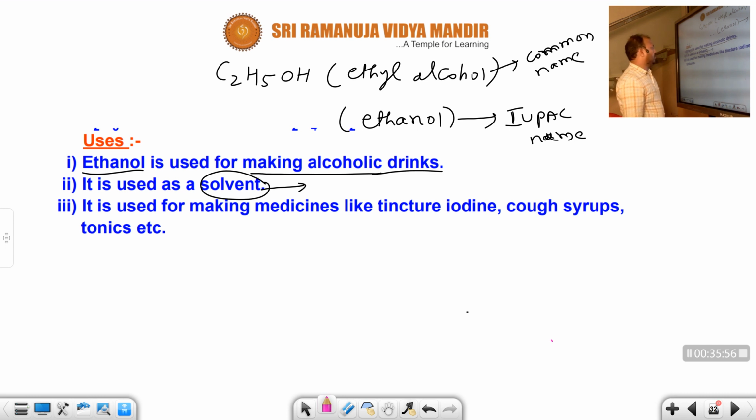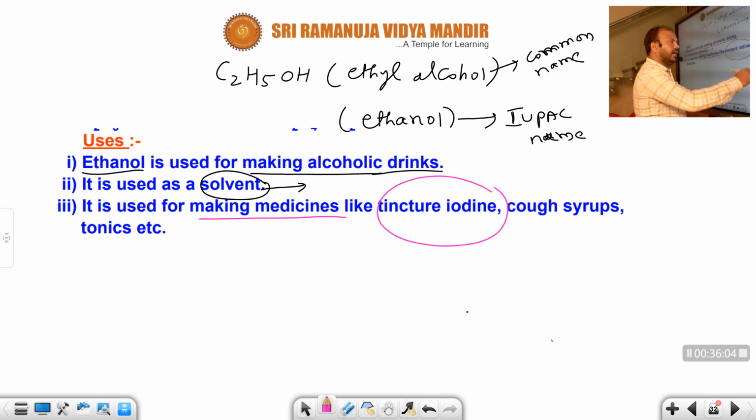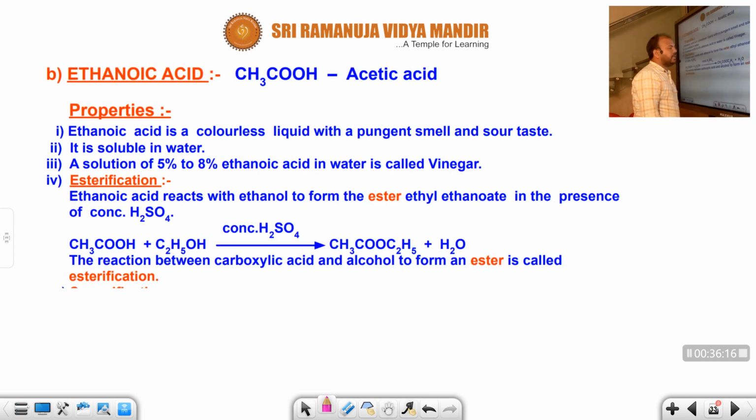And ethanol or ethyl alcohol is used for making medicines, like tincture of iodine, cough syrup, and tonics. In tonics, cough syrups or tincture of iodine, ethyl alcohol is used as a medicine. So these are the important uses of ethyl alcohol or ethanol.